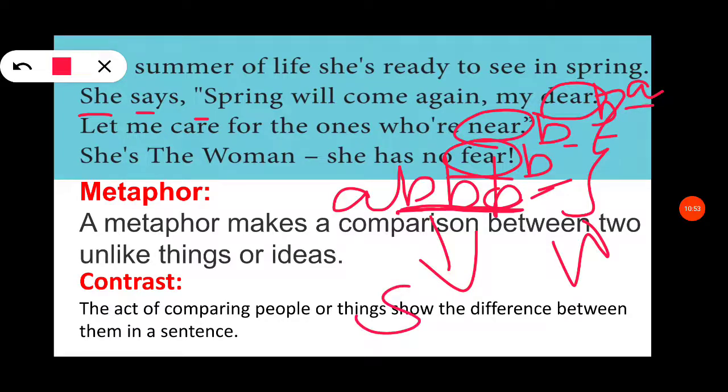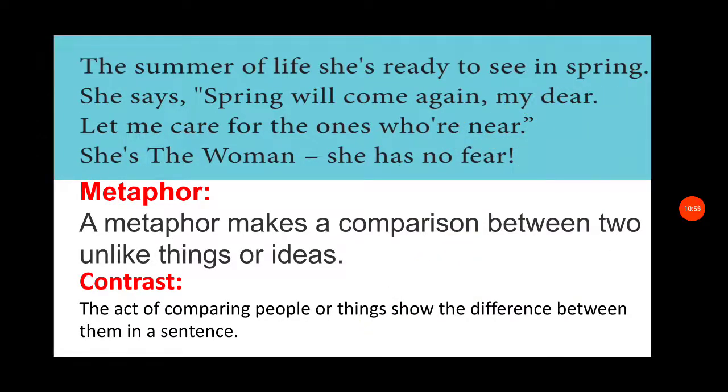So in the second stanza we have metaphor as summer of life. That is, summer of life refers to hard times of the life, and spring refers to good times of the life. So it is used as a metaphor, and the words summer and spring are a contrast.